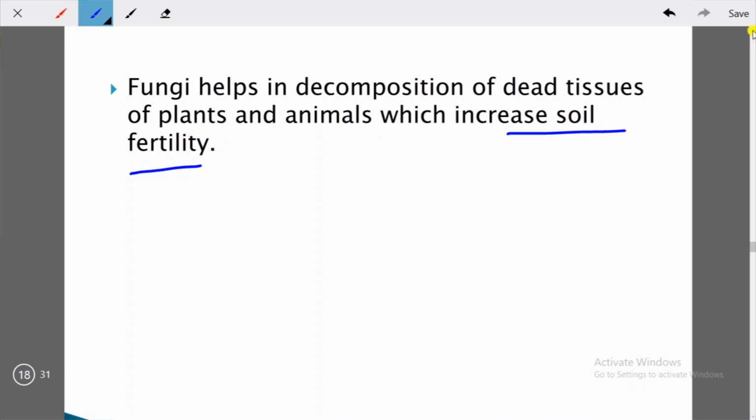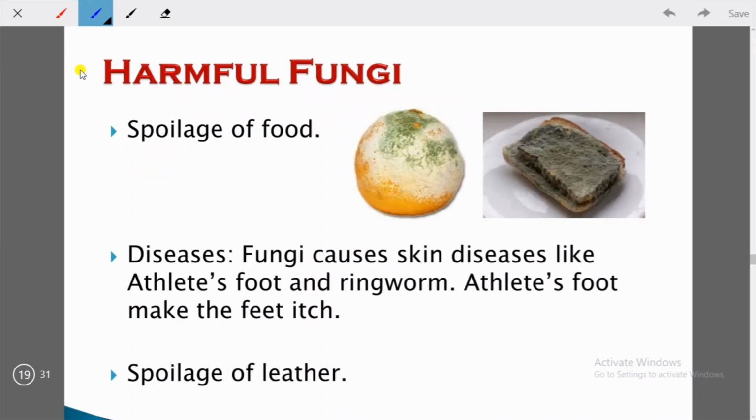Students, like fungi are helpful for us, they are also harmful for us. Why? Because they can spoil food. You see, spoilage of food. This is an orange, and you see some whitish and greenish kind of thing on the orange. These are fungi. Okay, this has grown, and in this way they have spoiled the food. You can see this is a bread, and the piece of bread is totally spoiled. You cannot eat it. If you eat it, then it will create disease inside you. So this kind of spoilage of food can be done by fungi.